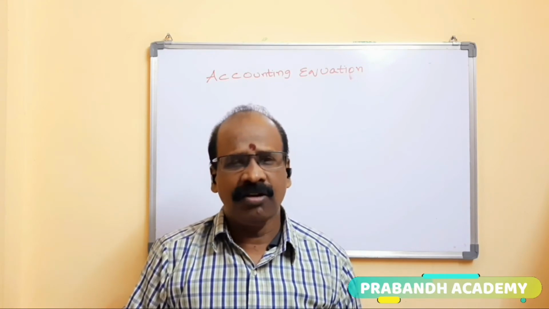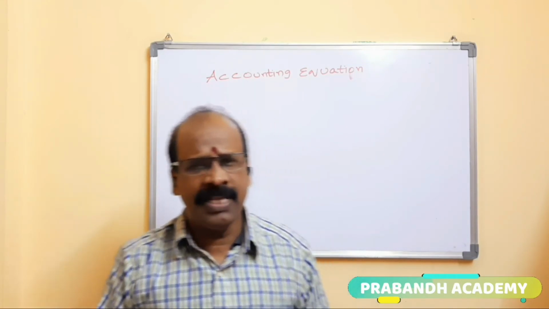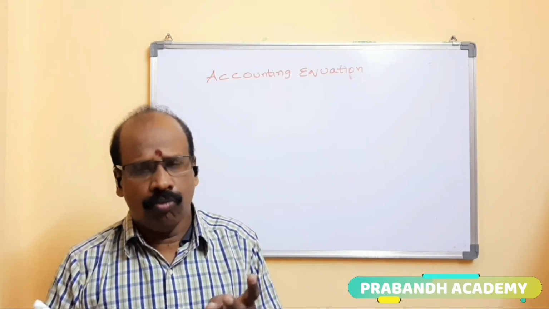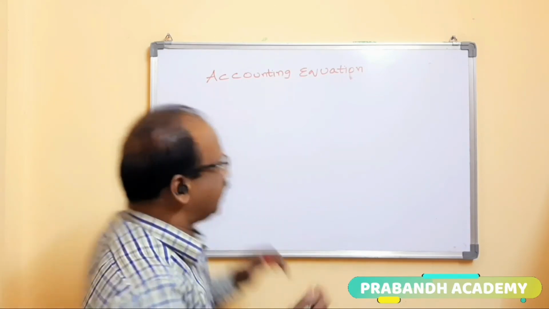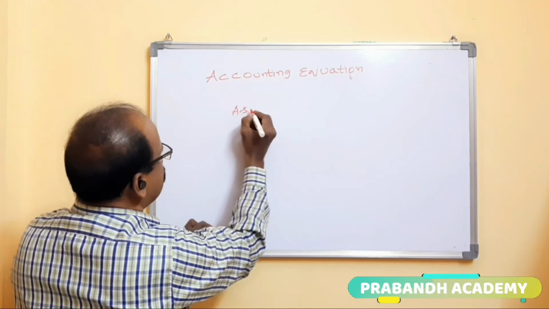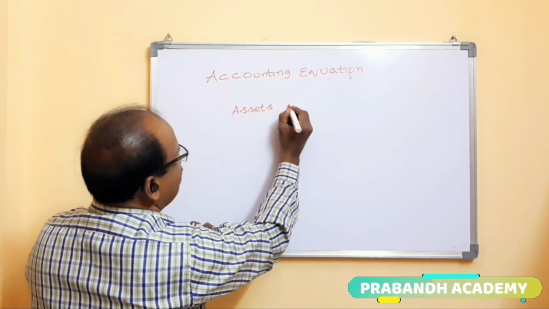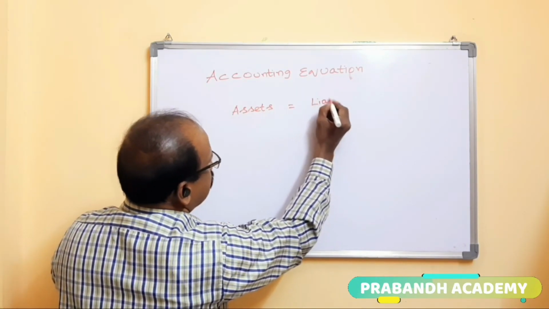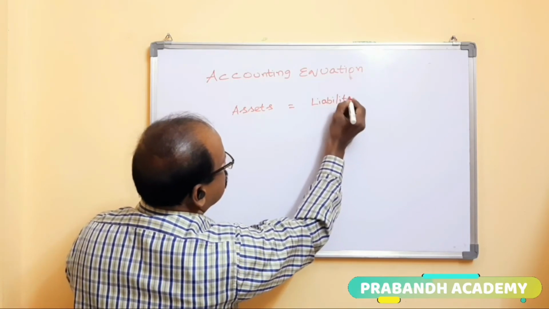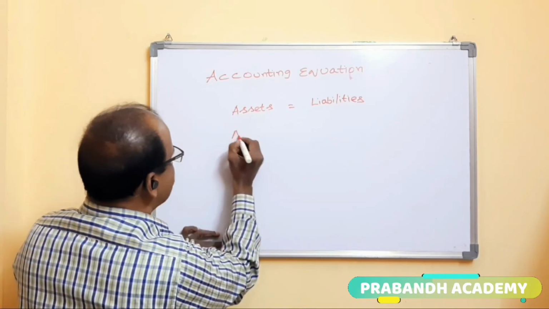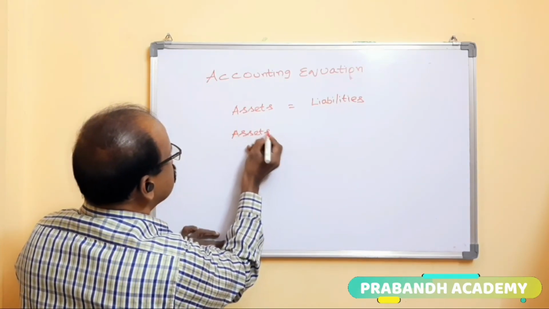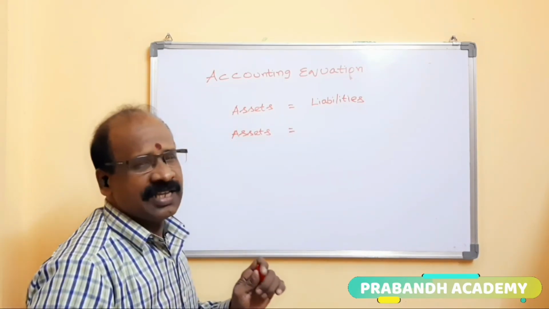Generally, equation means two things are equal. In the accounting equation, what are the two things? Assets equals liabilities. Again, we can write it in another way: assets equals capital plus liabilities.